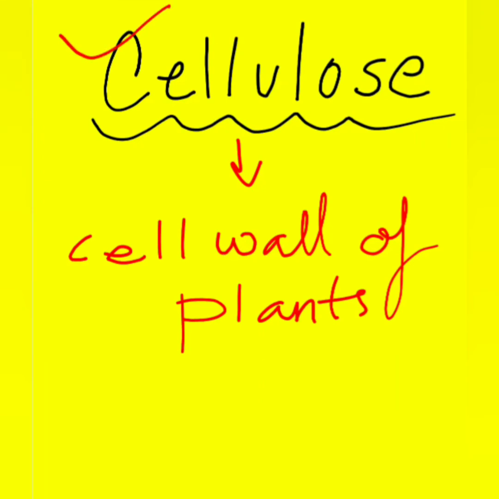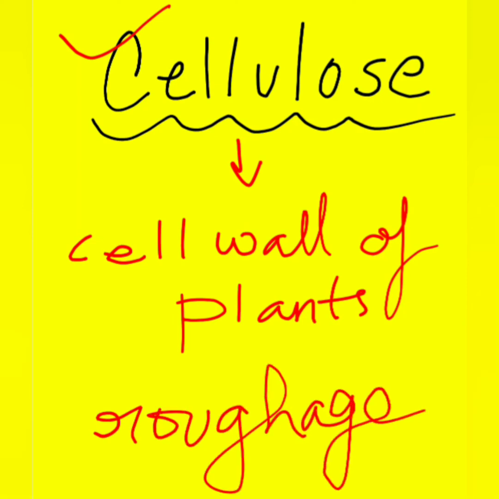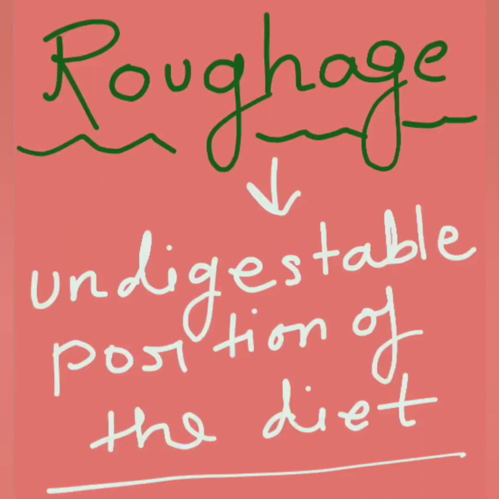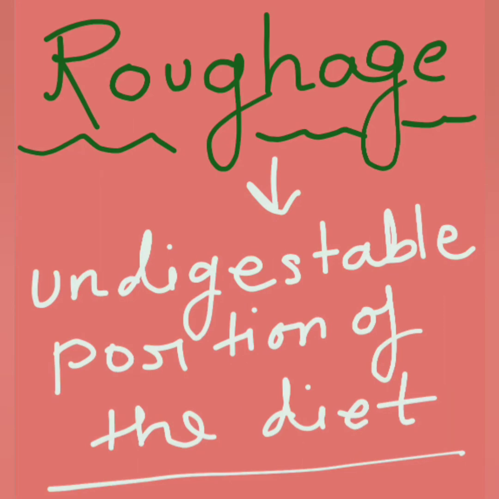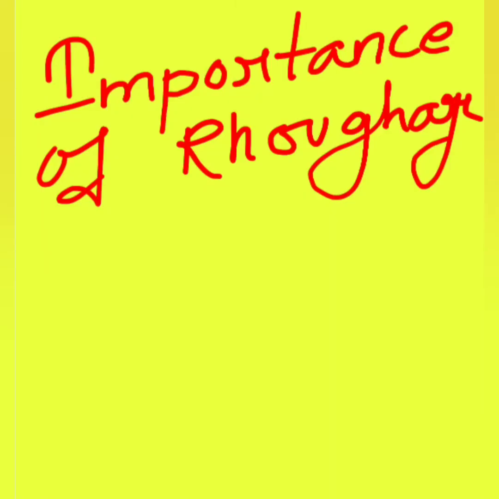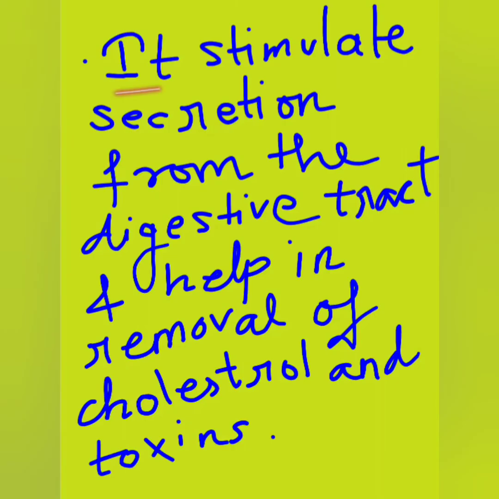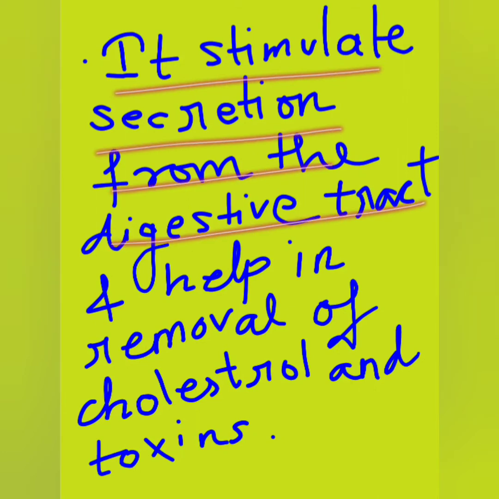It is unused in our body, but it contributes in providing roughage for proper functioning of the gut. So, what is roughage? Roughage is mainly the undigestible portion of the diet. The fruits, vegetables, and the outer coats of the seeds and grains are particularly rich in roughage. So, what is the importance of roughage? It enables the food to move easily through the intestine. It stimulates secretion from the digestive tract and helps in removal of cholesterol and toxins.